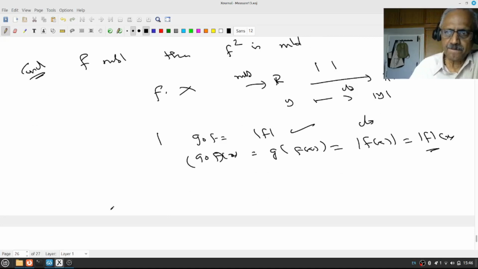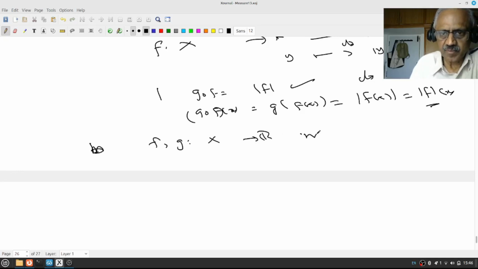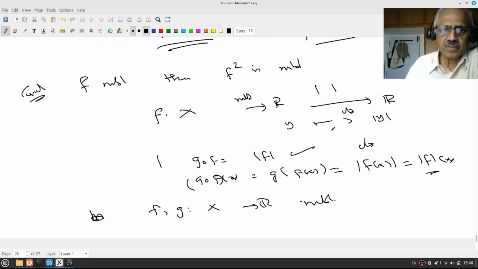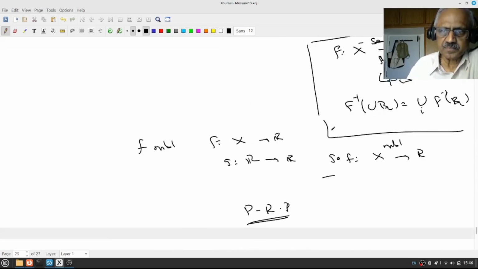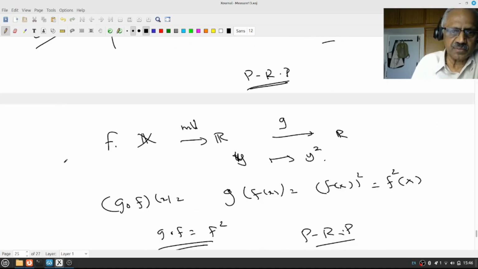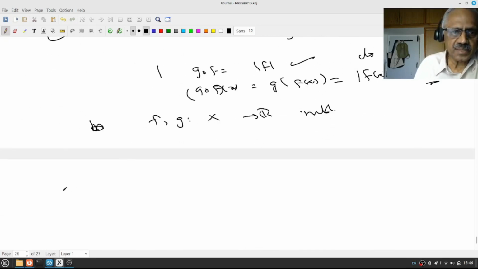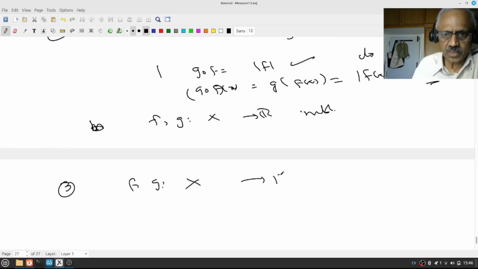Okay. Similarly, if f and g are measurable, these are the applications. Okay. So these are the applications of this theorem. This is a lemma. Its applications are what we are looking at. First application. This is the second application. Okay. And the third application is f and g from X to R are measurable.